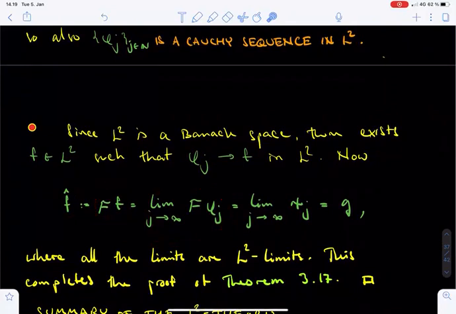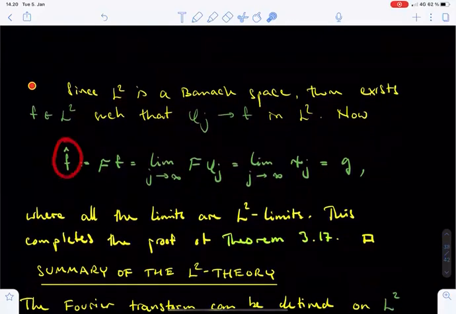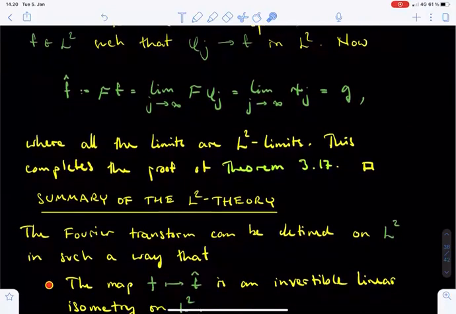Next, recall that the functions phi j were chosen so that their pointwise Fourier transform equals psi j. Moreover, the operator calligraphic F coincides with the pointwise Fourier transform on the Schwarz space. So, calligraphic F of phi j equals psi j. Finally, the L2 limit of the functions psi j was g. This is how the sequence psi j was chosen. Now we have shown that the L2 Fourier transform of f equals g, and this completes the proof of Theorem 3.17.